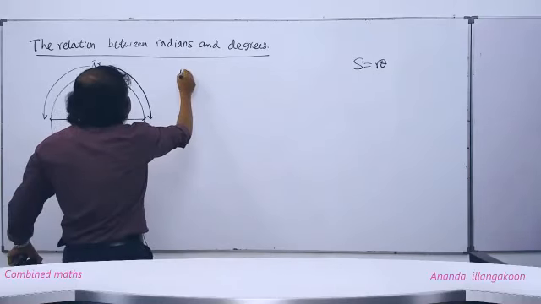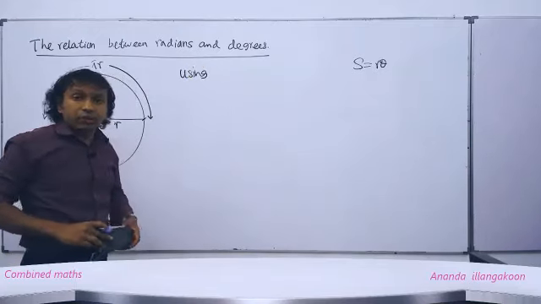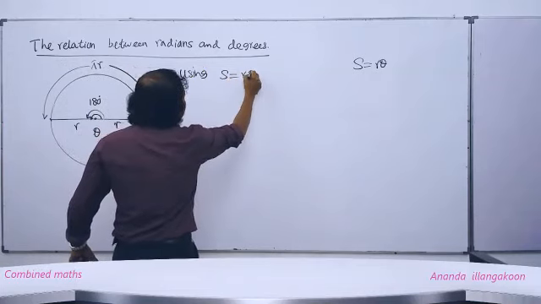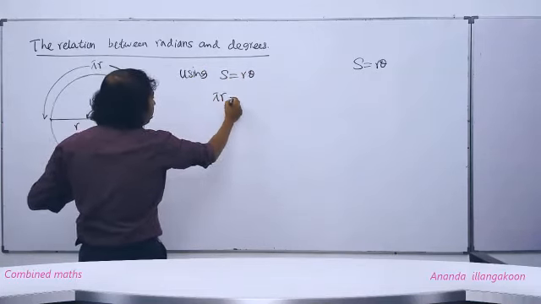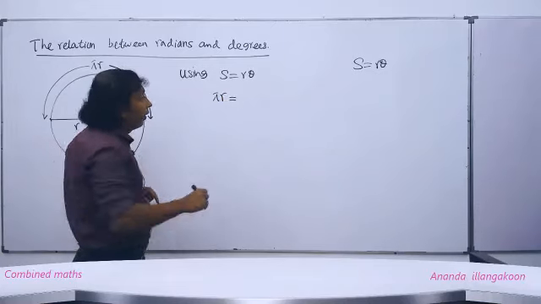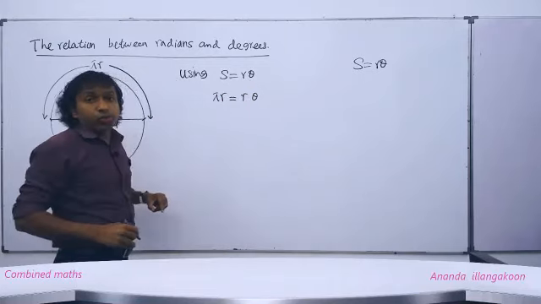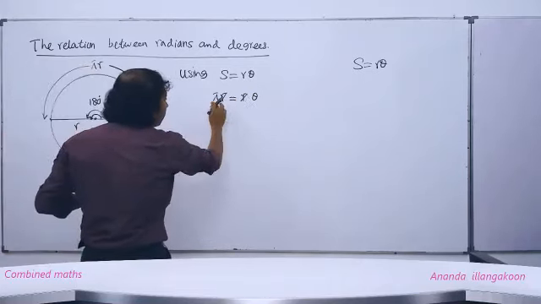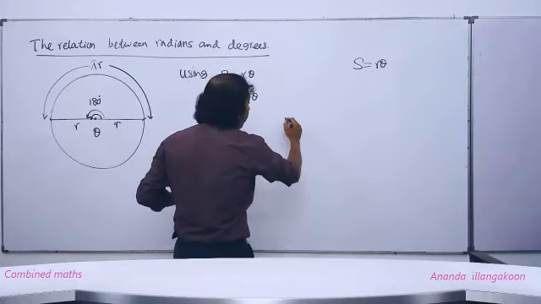Now you can write, people, using S equals r theta. S is this arc length, pi times r. And the radius of the circle is r, and the angle we have assumed as theta. Then you can cancel this r and this r. Then pi is equal to theta. Theta equals pi. People, what is this pi?